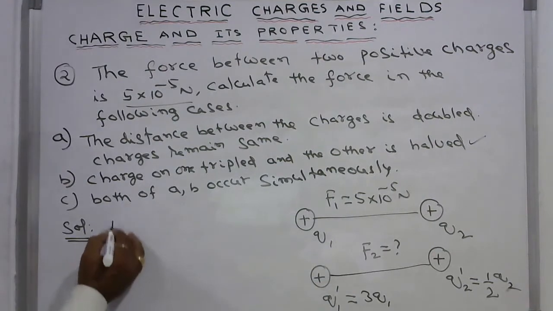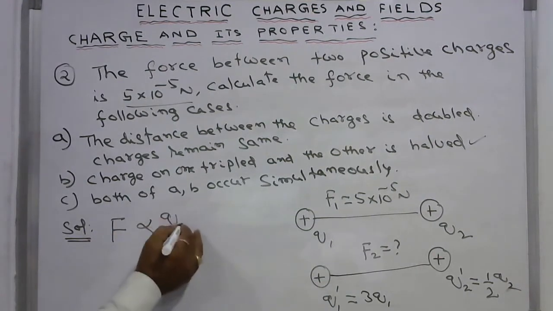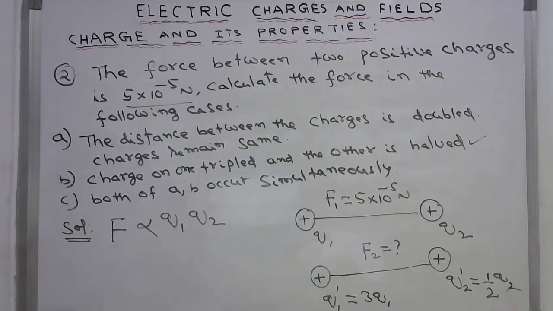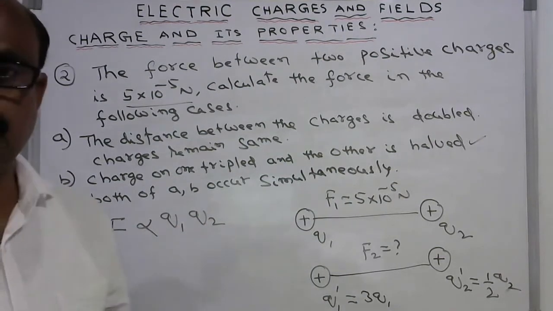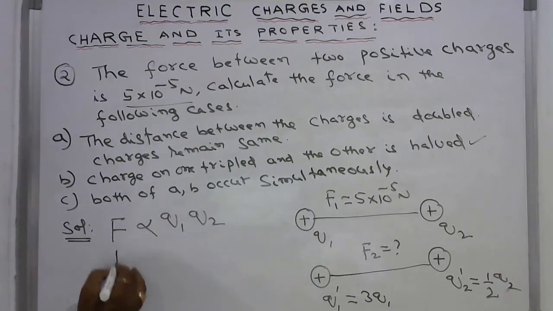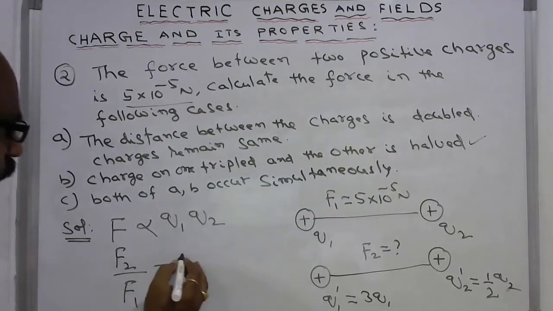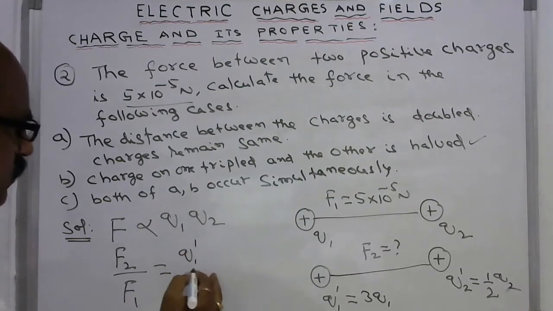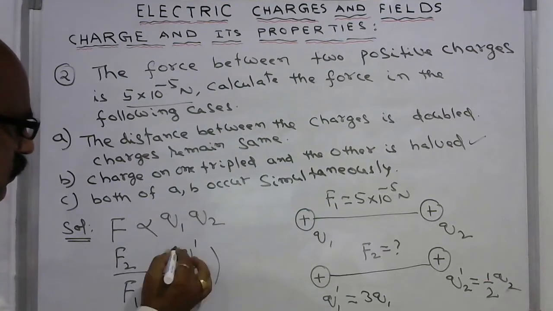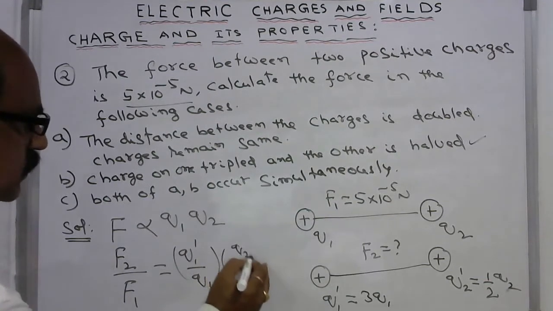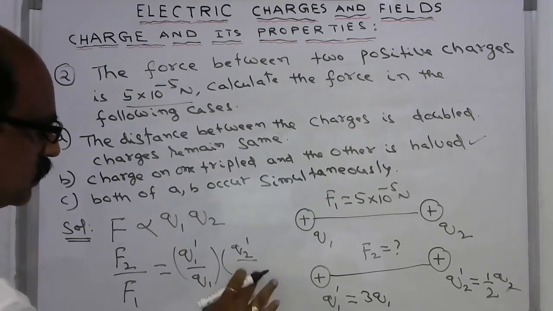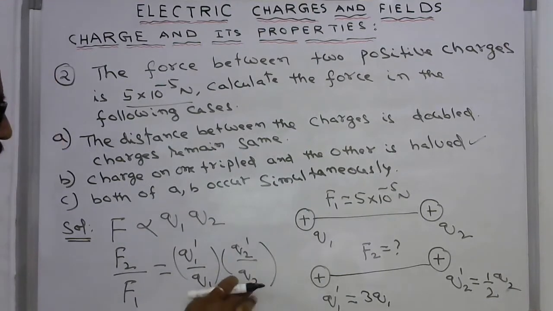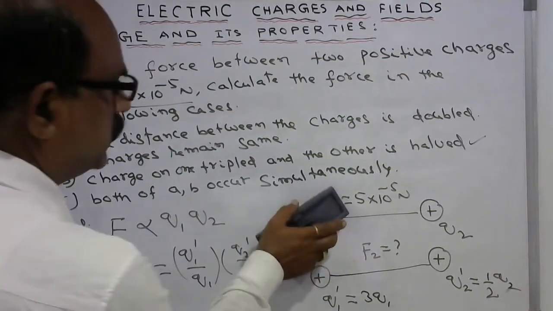As you know, F is proportional to Q1 Q2. So F2 by F1 is equal to Q1 dash by Q1 into Q2 dash by Q2. Now let us substitute the values.